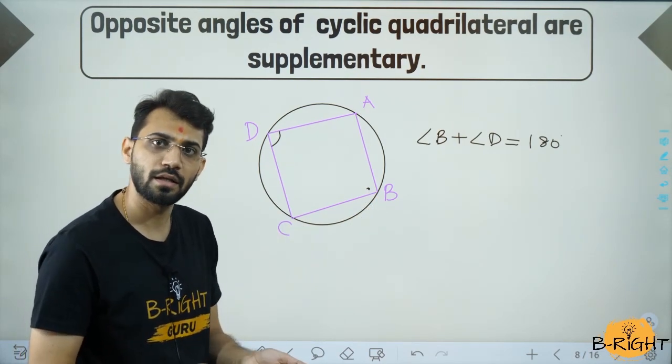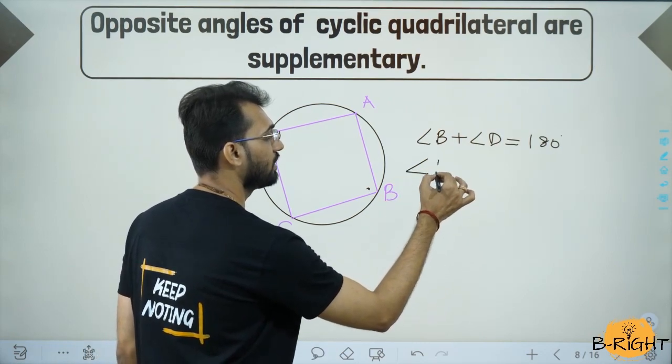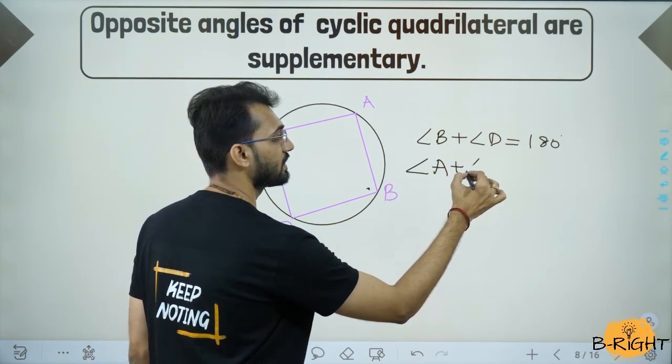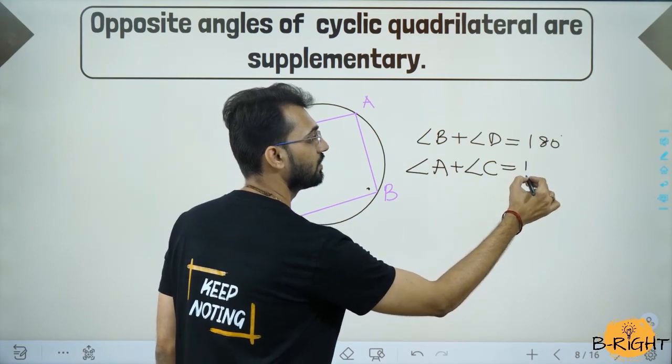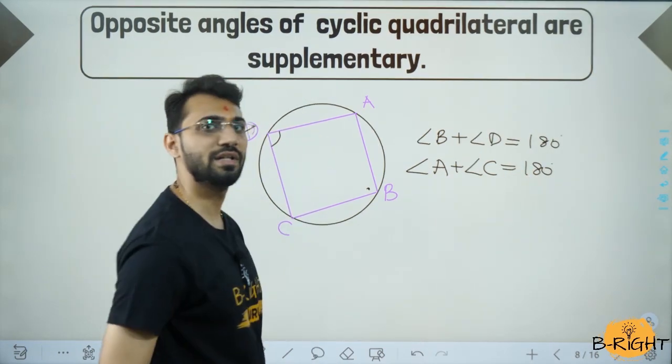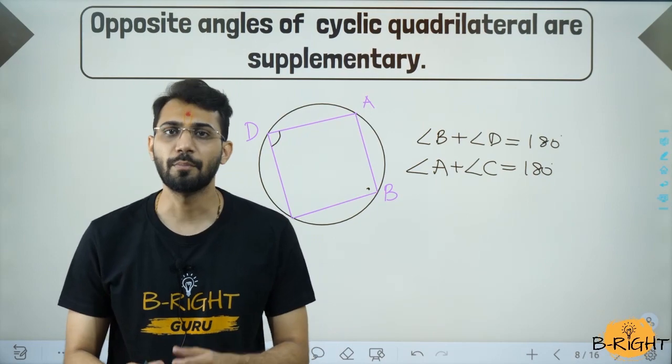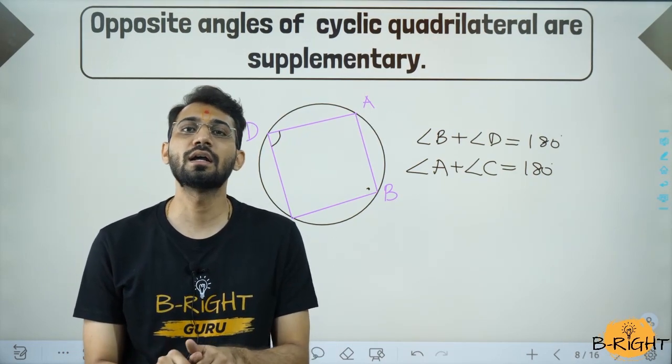Even they are supplementary. So we can also say angle A plus angle C will be 180. Short and sweet theorem. What does the theorem say? Opposite angles of a cyclic quadrilateral are supplementary.